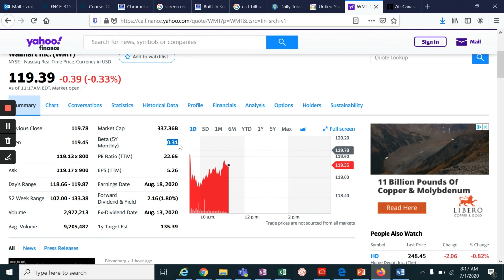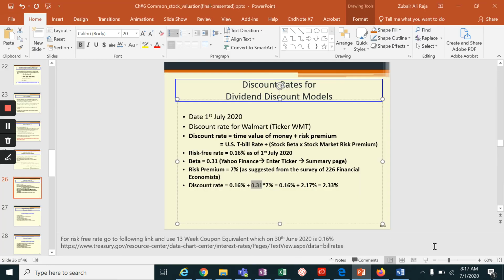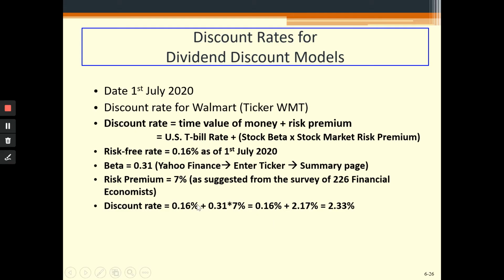But the stock is not that risky. So if we do this calculation: risk-free rate of return 0.16% plus the beta of the Walmart stock multiplied by 7%, which is the risk premium we are using, as suggested by the survey of 226 financial economists that in future on an average 7% will be the risk premium of the stock market.